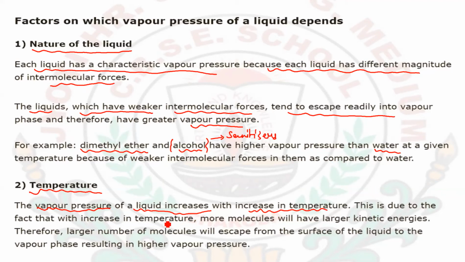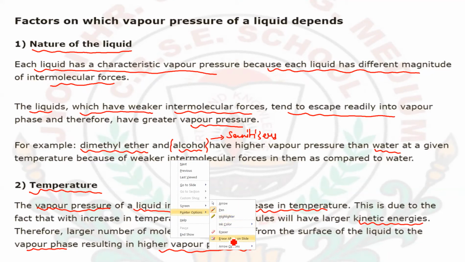As we heat or increase the temperature, the kinetic energies of the molecules present in the liquid also increase, and due to this a large number of molecules escape from the surface of the liquid to form vapor. Hence more vapor is forming, so more vapor pressure is exerted on the liquid surface.